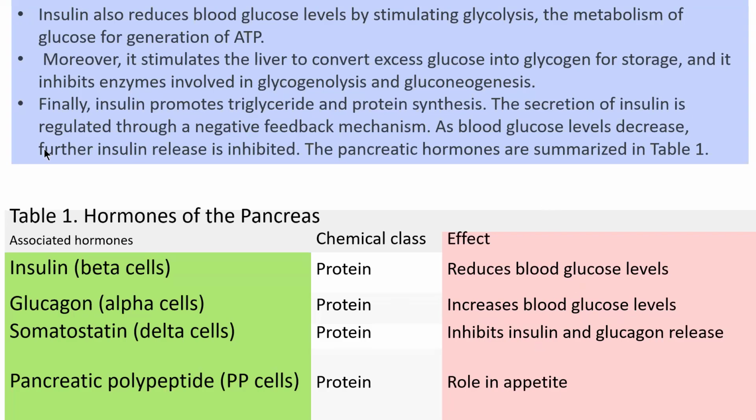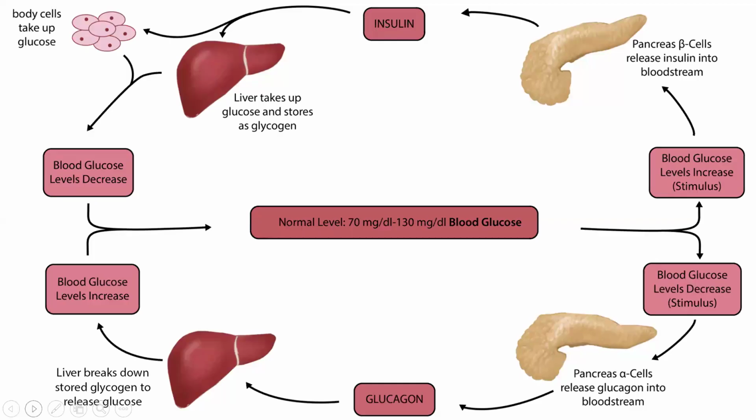What does negative feedback mean? When there is an increase in blood glucose levels, insulin comes into role. When there is a decrease, insulin secretion is inhibited. Then the alpha cells will secrete glucagon to raise the blood glucose level.